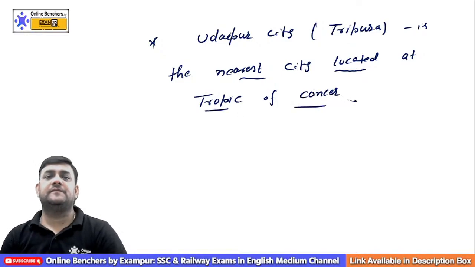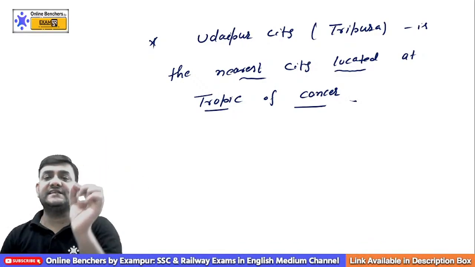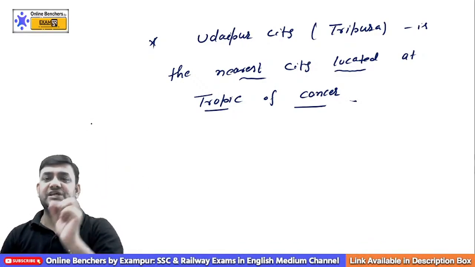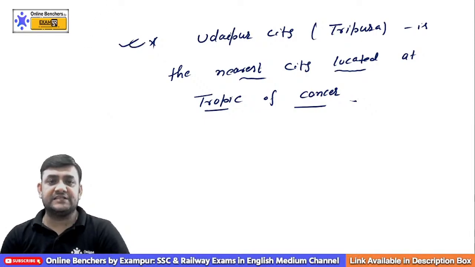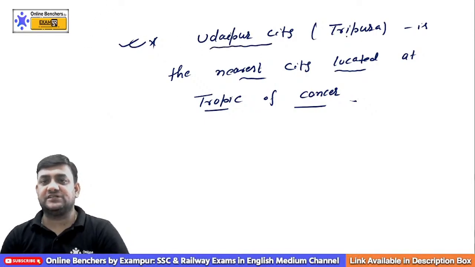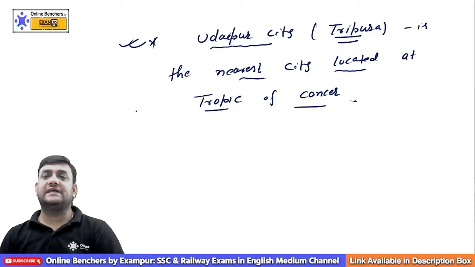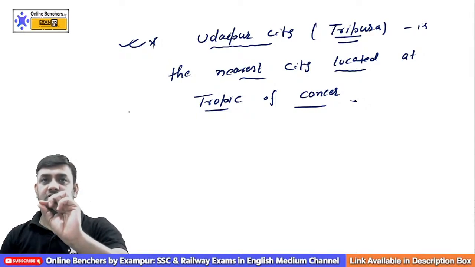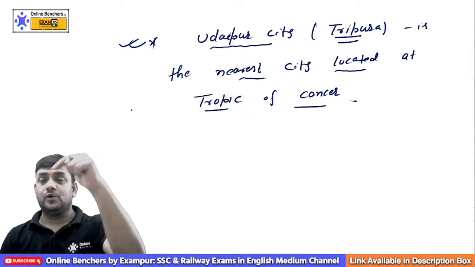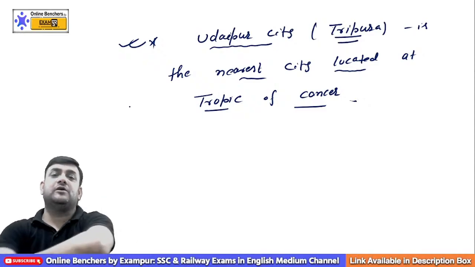So if the question comes, which city is nearest to the Tropic of Cancer, you will simply say it's Udaipur city, which is part of Tripura.